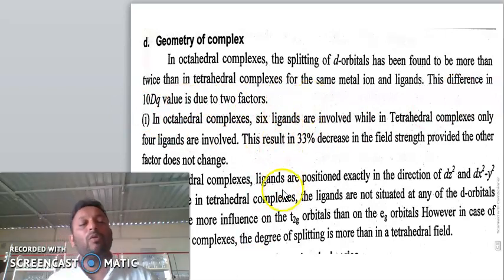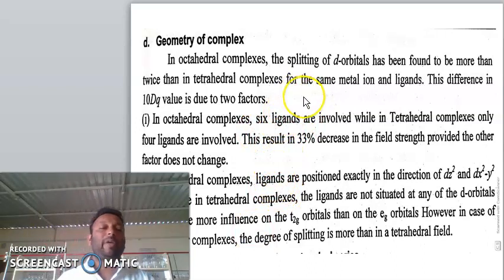The splitting of the orbitals in an octahedral field is larger than in a tetrahedral field, more than twice.